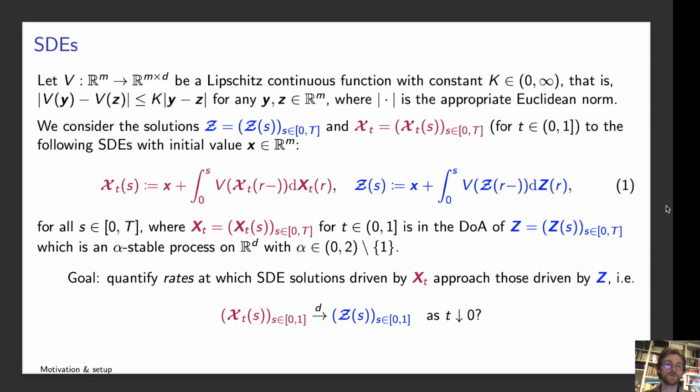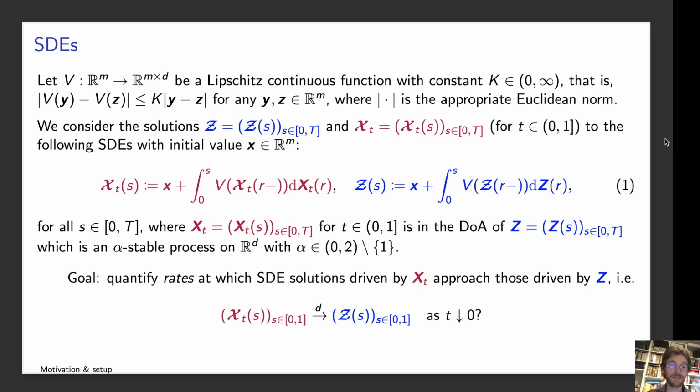So our SDE setting is given as follows. We have some Lipschitz continuous function v with some appropriate function k, such that it satisfies this inequality, and for some appropriate Euclidean norm. Then we consider the solutions to the SDEs, curly Z and curly X_t, where the SDEs are given by this nonlinear form.